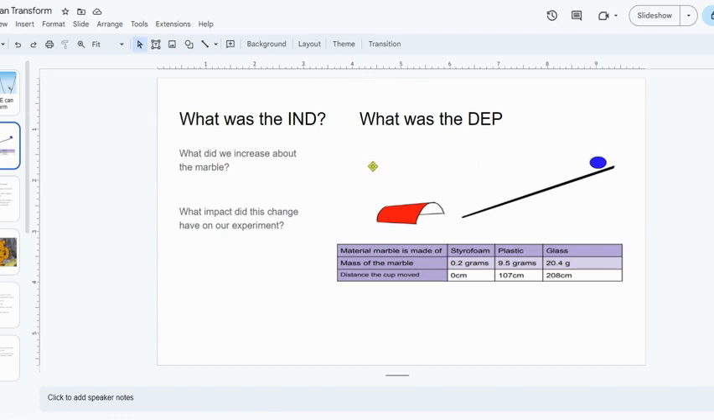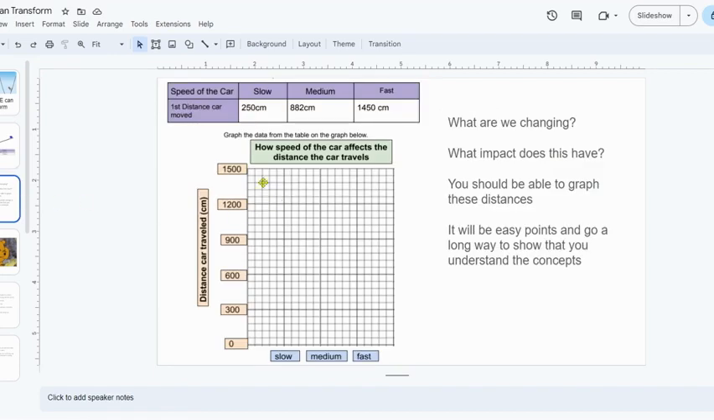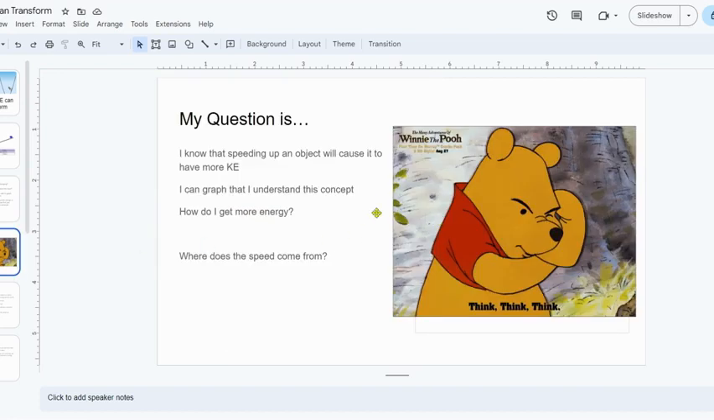Okay, so what did we increase about the marble from our lab? If I look at this graph, it shows that I'm changing the mass. We remember from kinetic energy, if I increase the mass, the amount of kinetic energy is going to go up. On this one, we are changing something else. What we're changing is the speed. Well, how did we change the speed?